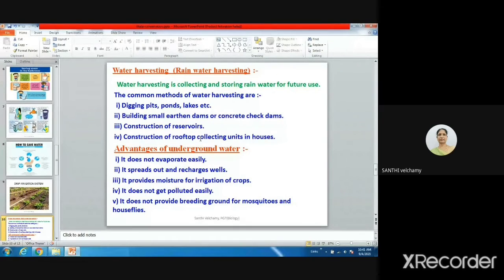If it comes from the rooftop, you have to filter that because there may be some dirt from the roof also. ரூஃப் டாப்ல இருந்து வர வாட்டரை கொஞ்ச நேரத்துக்கு விட்டுறணும், அப்புறமா எடுக்கணும். So then the water will be the pure form. Yes, ma'am. Then the first water cleans all the dirt from the roof.